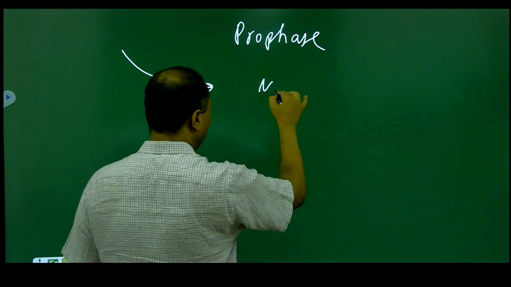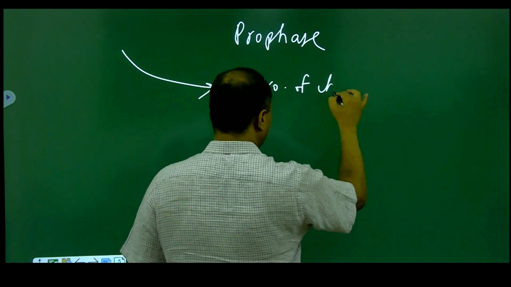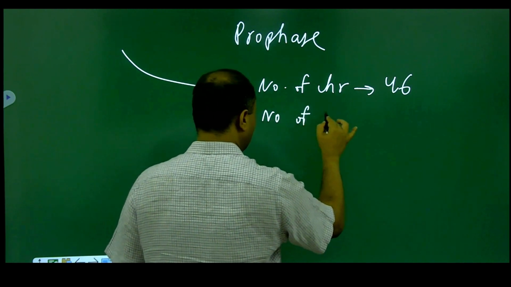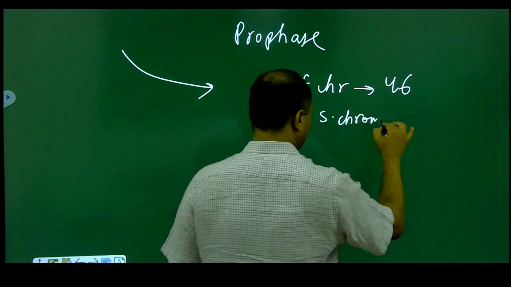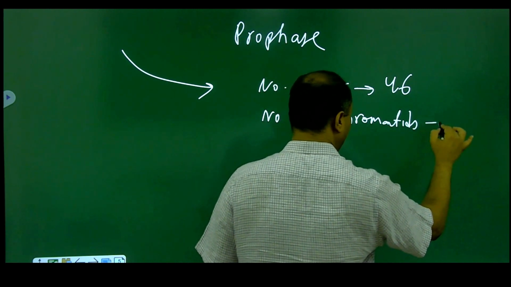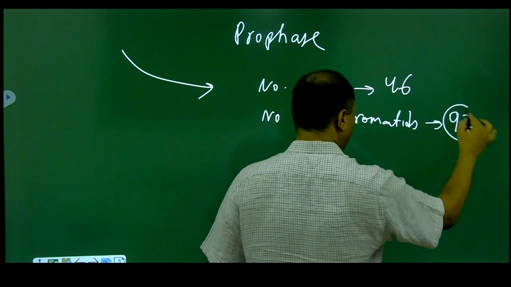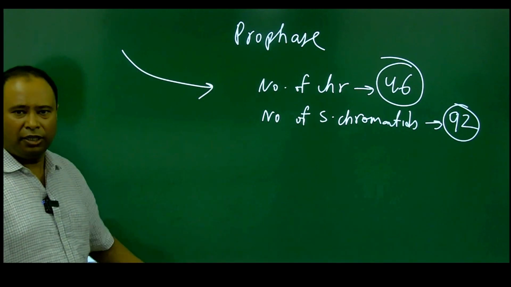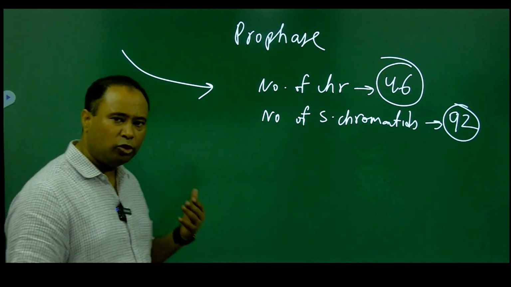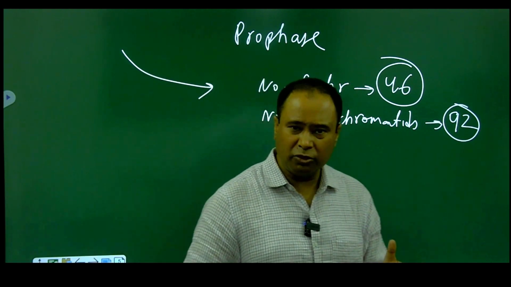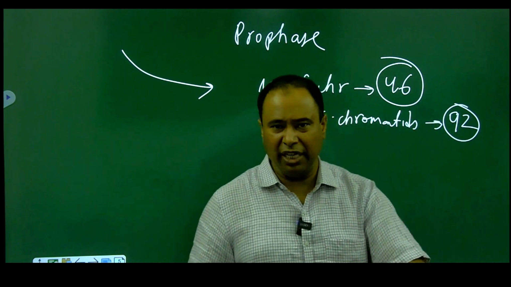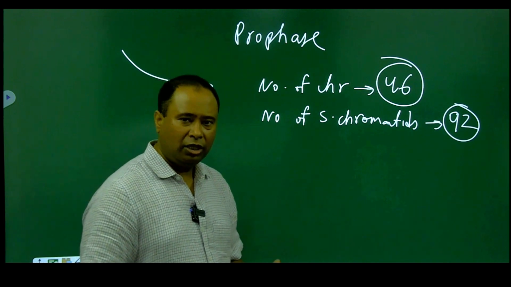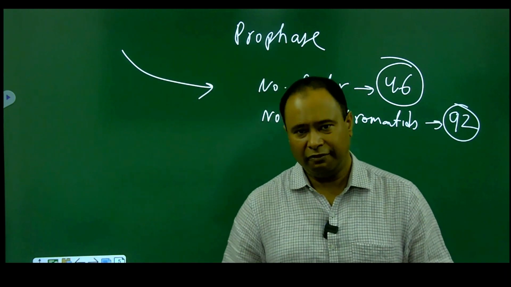Still, the number of chromosomes will remain 46, and the number of sister chromatids will still remain 92. So it is the same situation for the G2 phase and the prophase, the number of chromosomes will not change. The number of chromosomes from G1 to S phase to G2 phase to prophase remains the same, that is 46, because the number of centromeres is still 46.